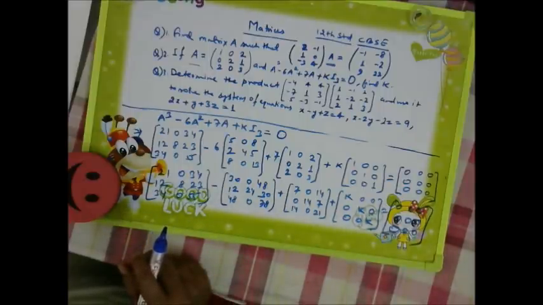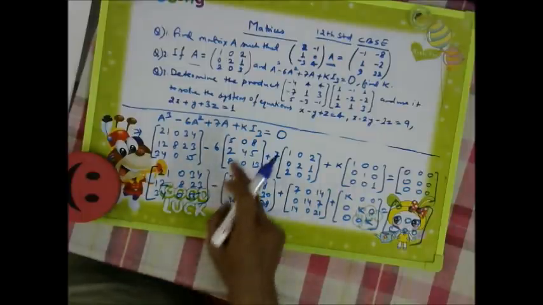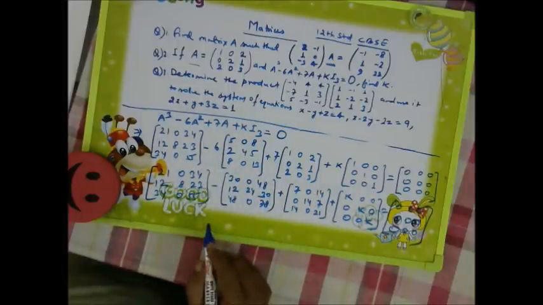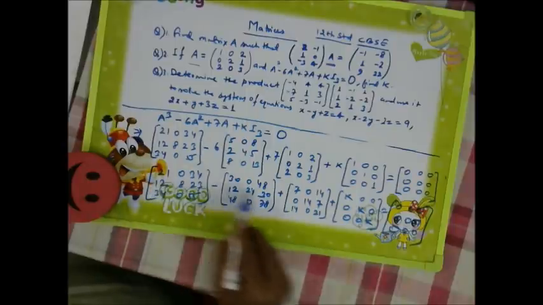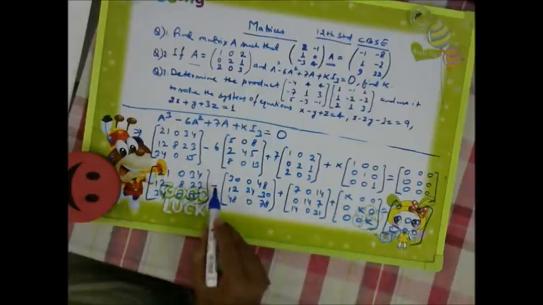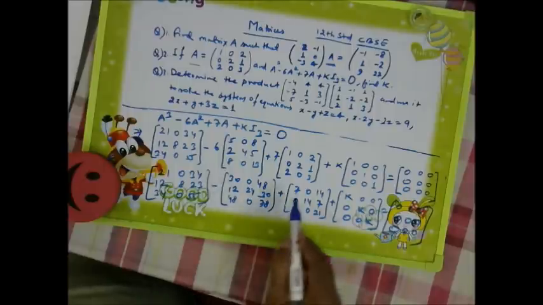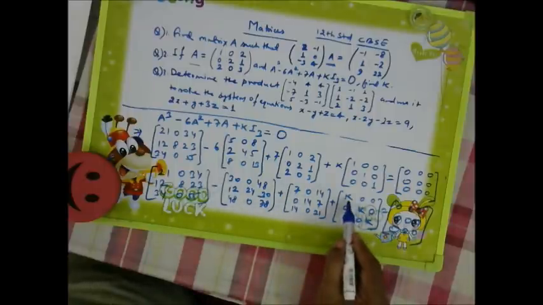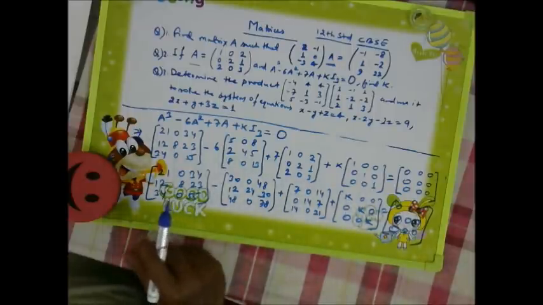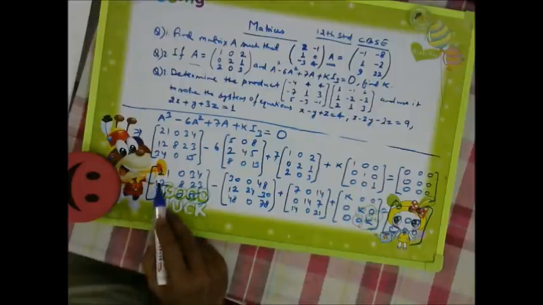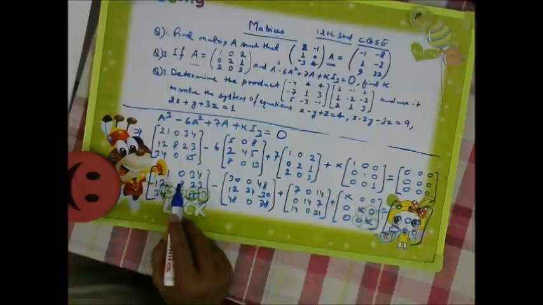Now we will go for this complete operation. So this is minus, this is plus, this is also plus, which will be equal to 0. So we will go for 21 minus 30.